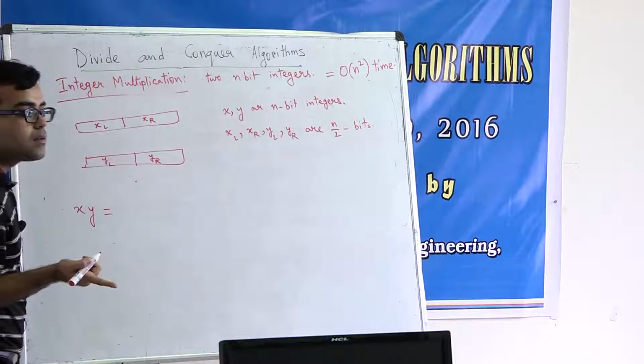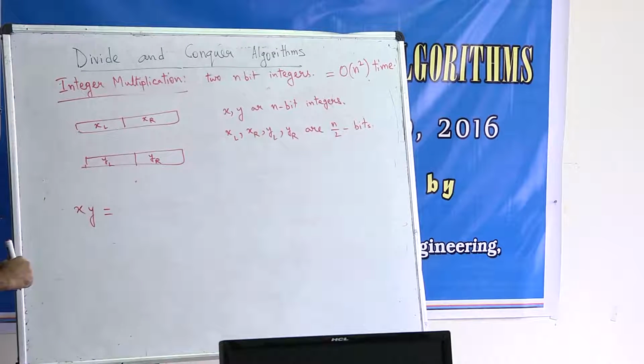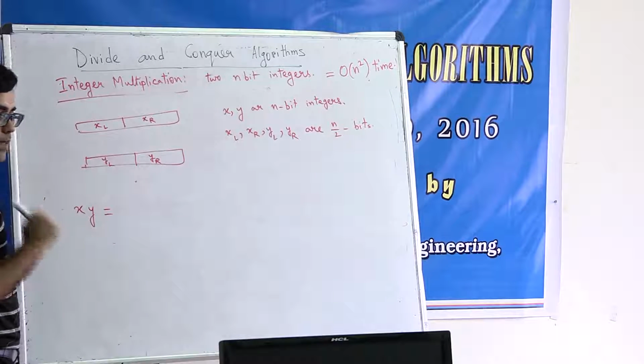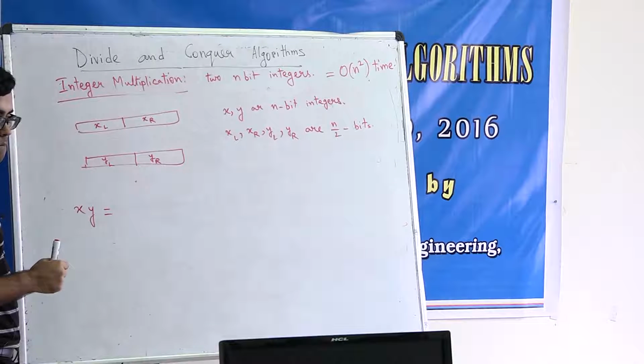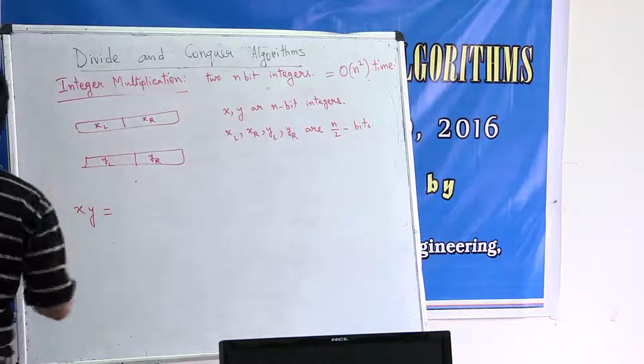Yeah, the first half is xl, the second half is xr. But can you write x in terms of these two? You are saying xl plus xr? Okay, let us just see what this means.